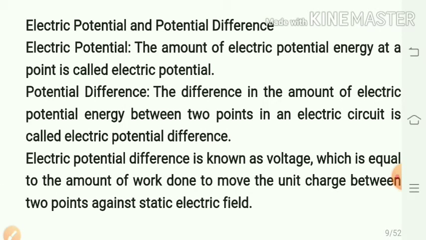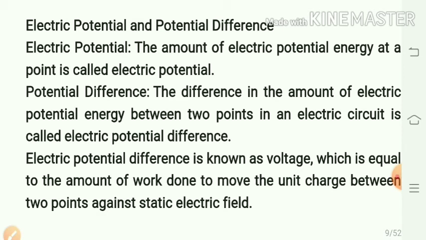Now, what is electric potential and potential difference? The amount of electric potential energy at a point is called electric potential. And what is potential difference or voltage?